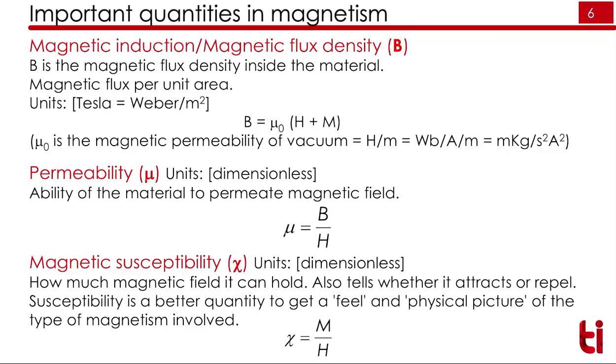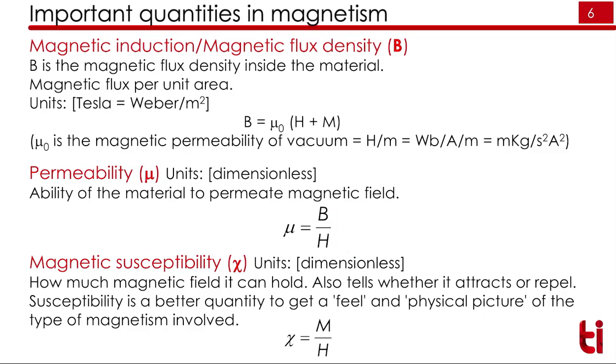This mu 0 is the permeability of a vacuum. Permeability means how much magnetic field it can permeate, that is given by mu. So mu is given by B upon H, where B is the magnetic flux density and H is the magnetic field strength.